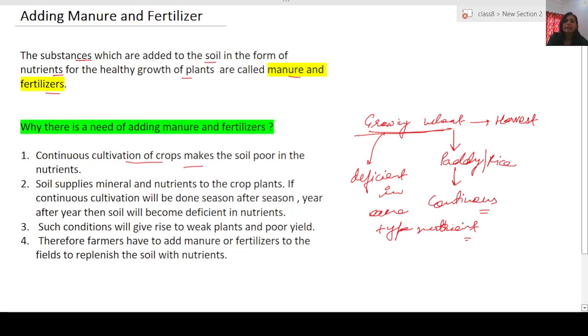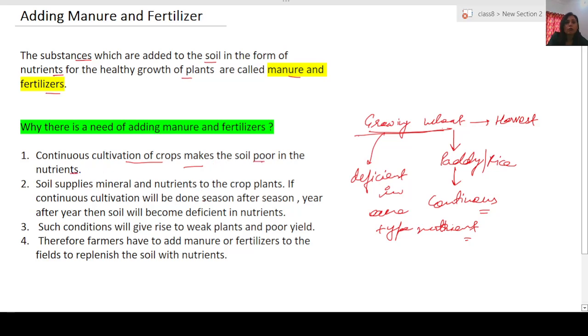That is, the soil will not have the proper amount of nutrients in it. And if in such kind of soil you grow again a new crop, then those crop plants will be weak because they are not getting the proper nutrients. So continuous cultivation of crops makes the soil poor in nutrients.